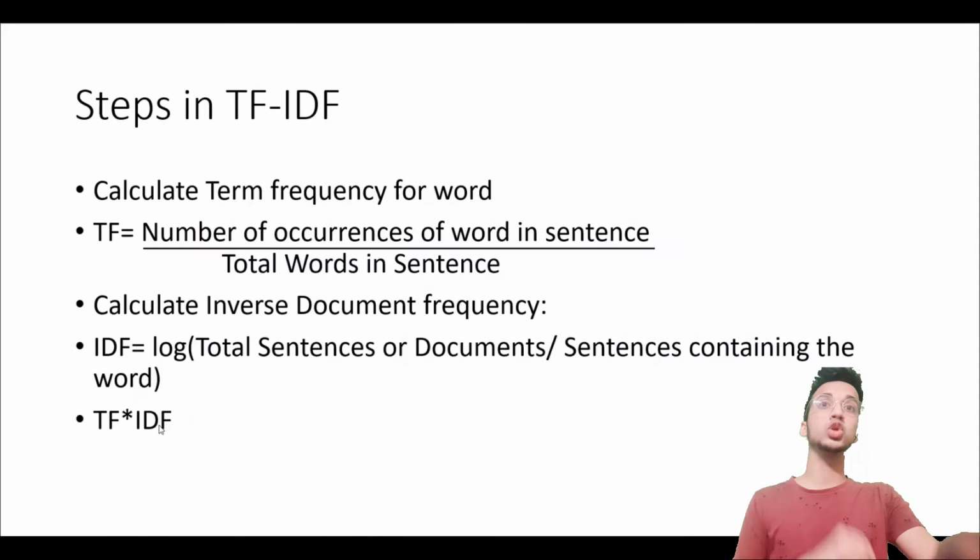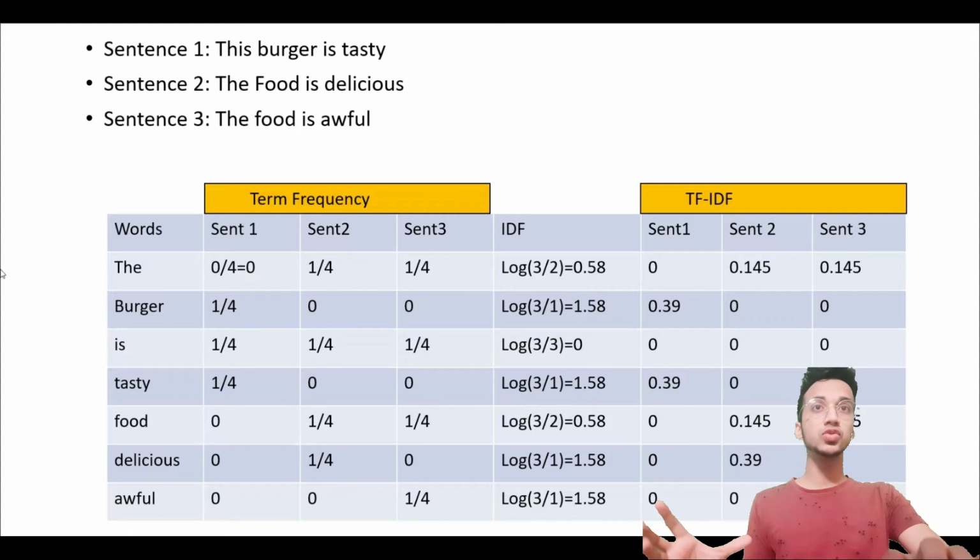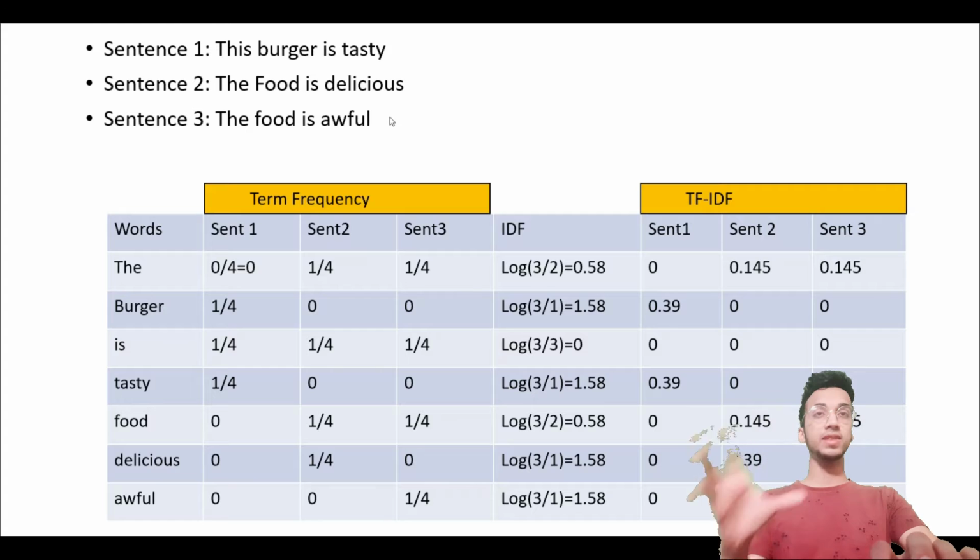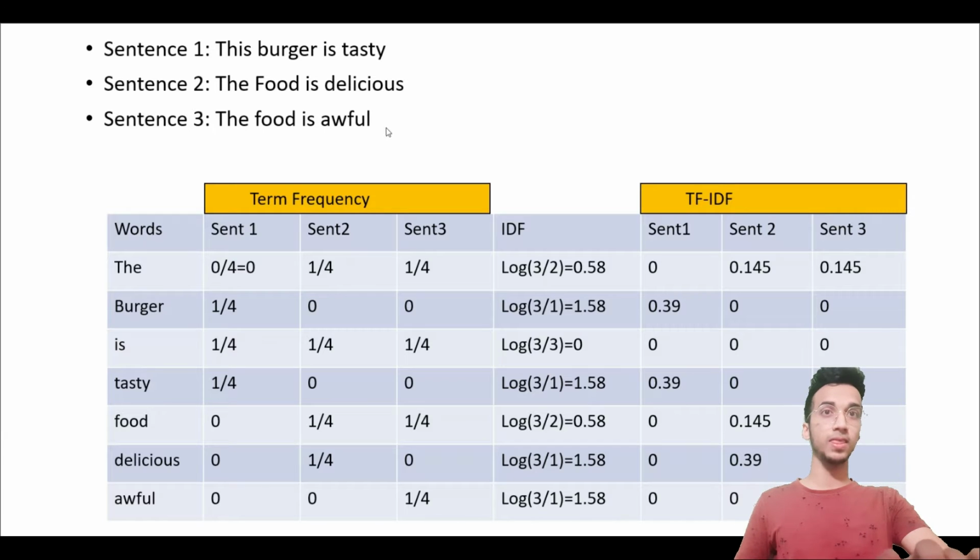So let me show you the actual working of this, right? So let's go back to those three sentences. This burger is tasty, the food is delicious, the food is awful. In this case, I'm not going to remove these stop words because I want to illustrate how TF-IDF exactly works, right? So what is the process? For each word, you have to calculate the term frequency. So in my left hand column, I've listed all the words. The, burger, is, tasty, food, delicious, awful. These are all the words in the document, right? First step is to calculate term frequency, right?